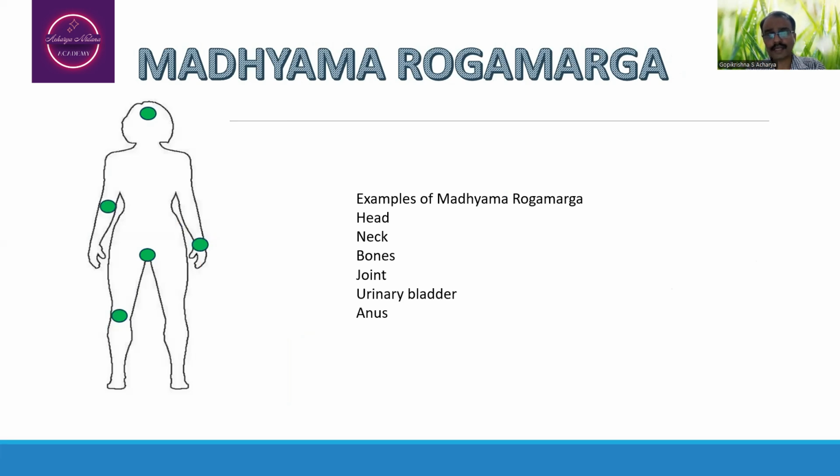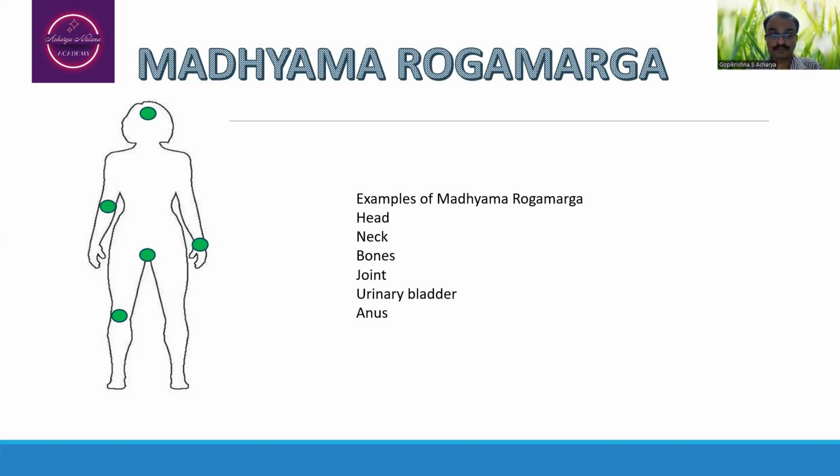Here, these are the different examples of the Madhyama Rogamarga. That is the head, where there may be a possible head injury, which may have an impact. So the person may have loss of consciousness or an altered state of consciousness, or the person may have loss of strength in one side of the body, or seizure attacks.